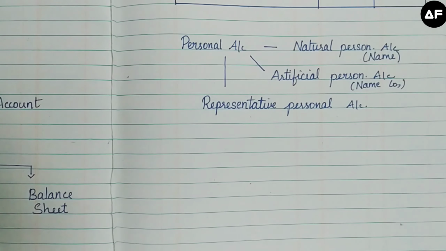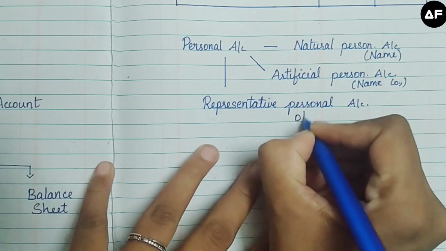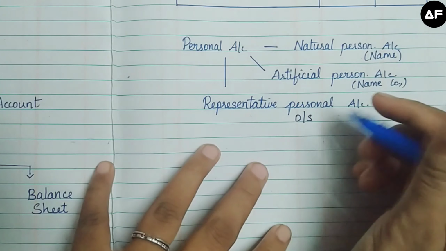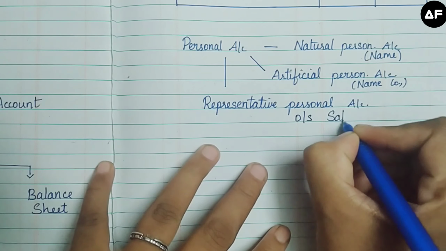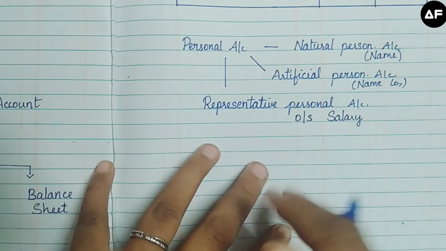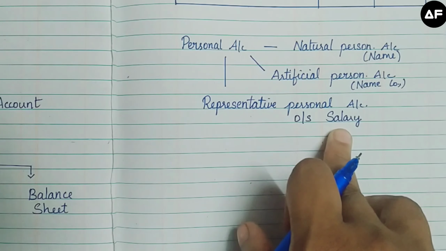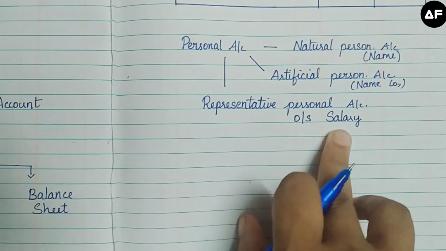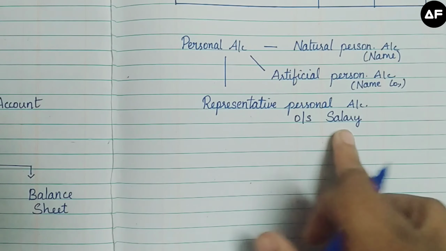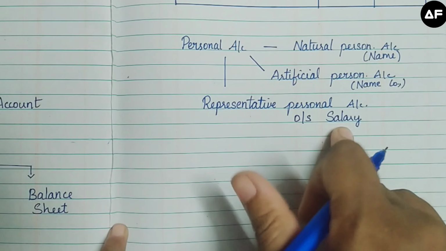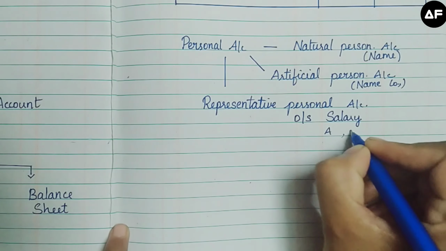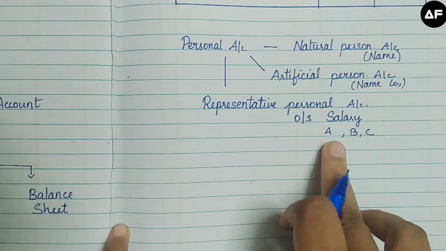The best example to show you is outstanding expenses, or let it be outstanding salary. Salary means there will be a group of people who are earning salary from your business concern. So think yourself as a business person always. You have to pay them salary. For example, A, B and C have to be paid.